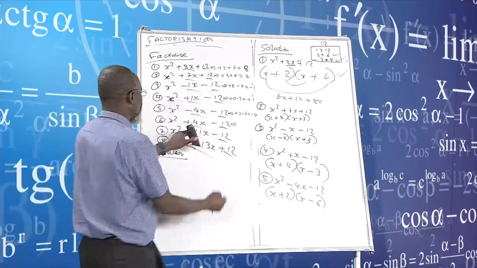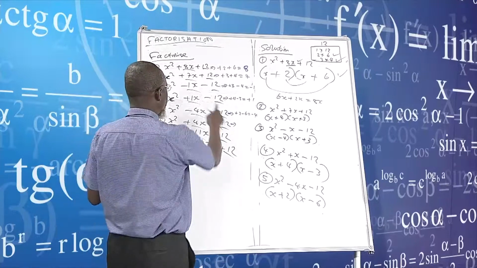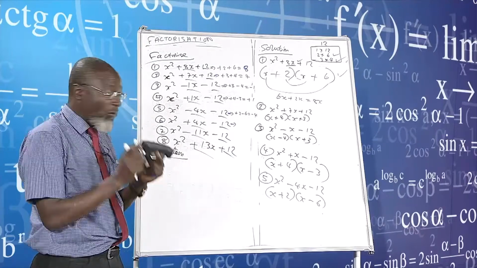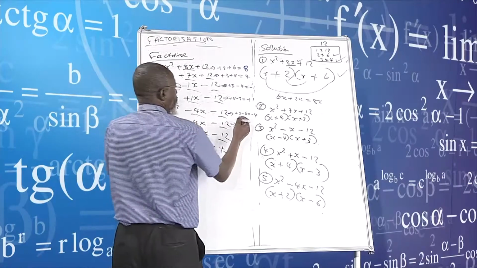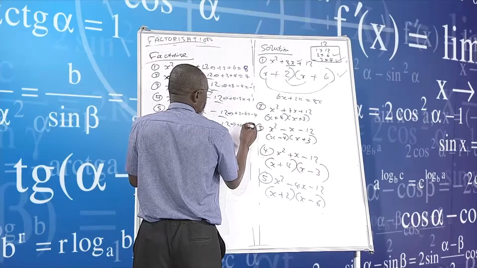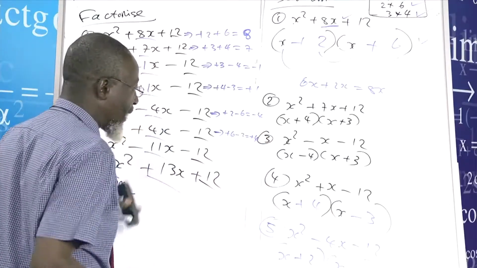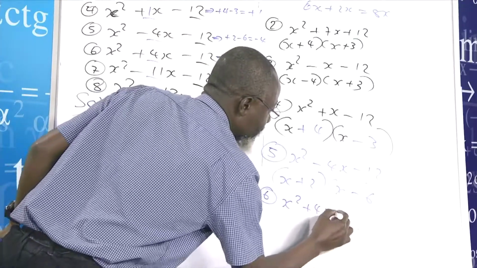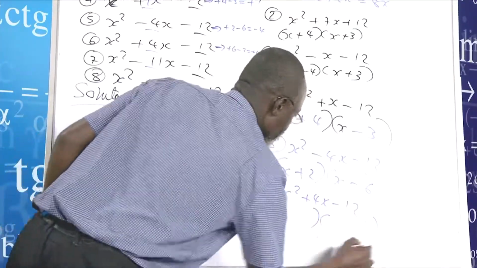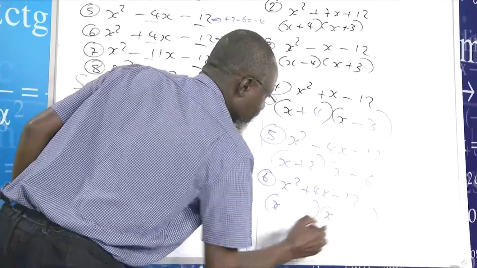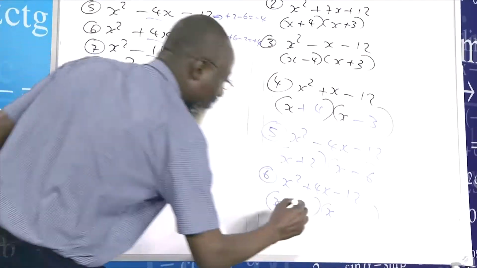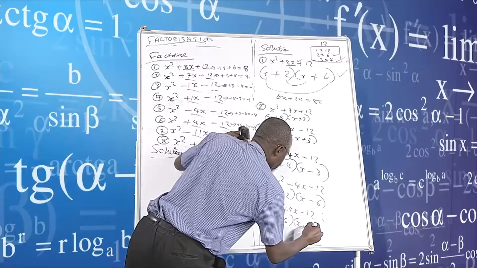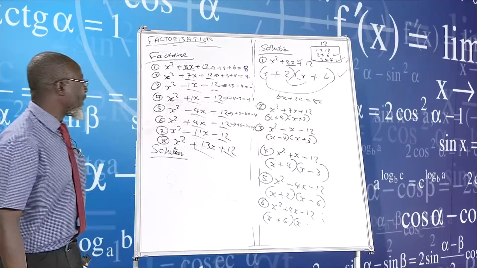And then again, the next one, number 6. Number 6, this time, has plus 4. How do I get a plus 4? Plus 4, we can't use 6 and 2, do not put 4. But could I get plus 4? You know the phone 6 minus 2. Never plus 4. So again, I'll come down here and say x squared plus 4x minus 12. We say x here and x there. For us to get that, a plus that, we put a 6 there already, which is 6 and a minus 2. We get a plus that one.